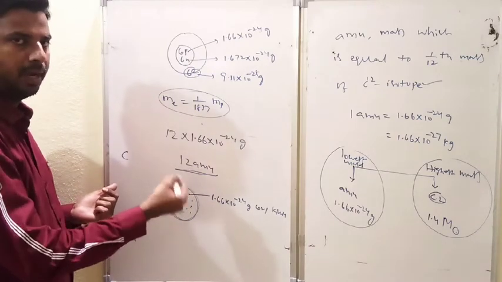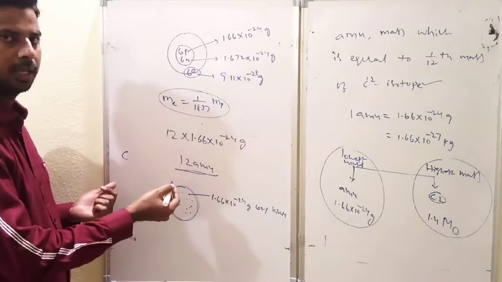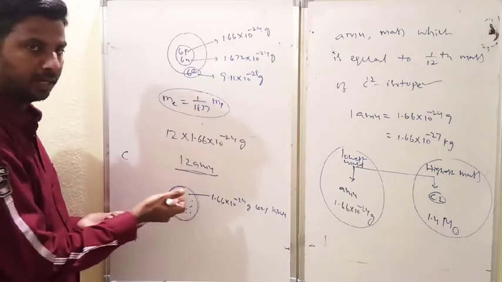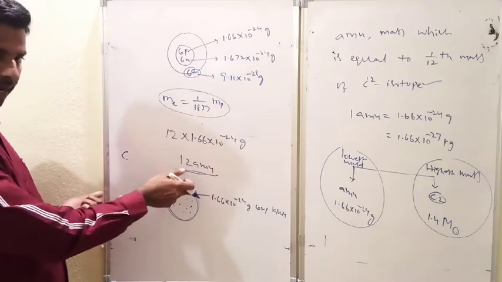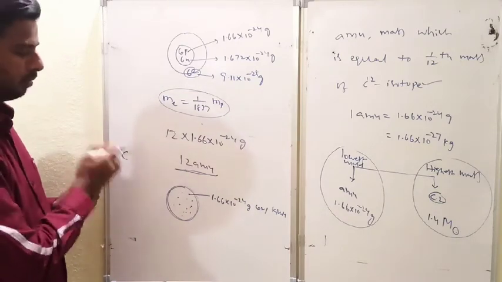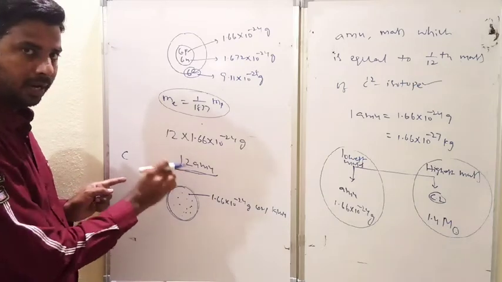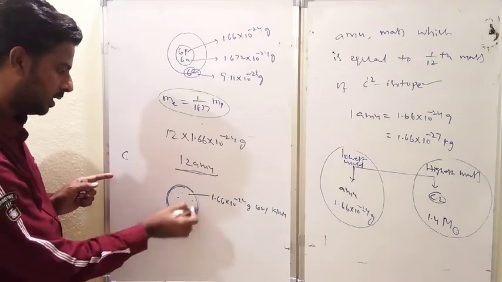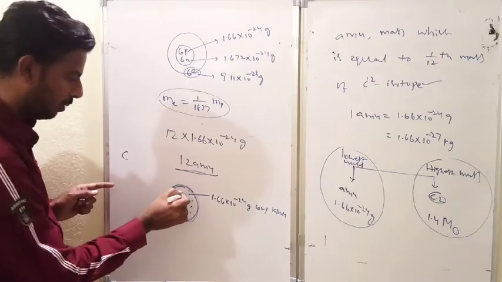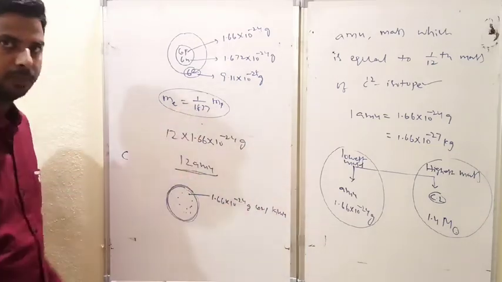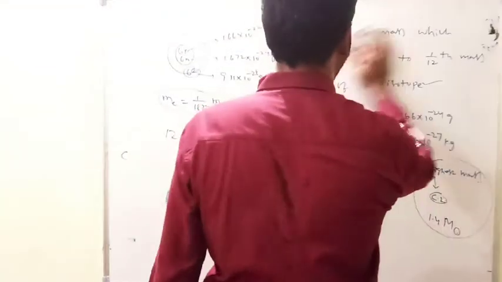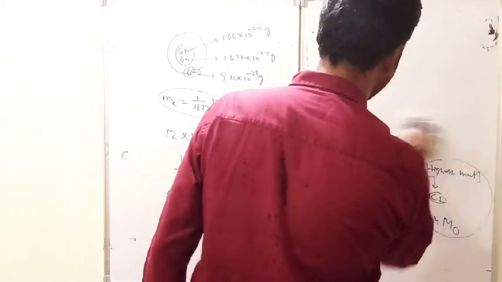You know, an element is the purest form of the substance which contains the same type of atoms. So all are carbon atoms only. The tea powder packet is nothing but carbon. One smallest tea powder particle is nothing but a carbon atom, the smallest particle of the element. So the entire mass is 12 AMU. One particle mass is 1 AMU. Is it clear? Now we shall apply this to different elements. Then you get better clarification.